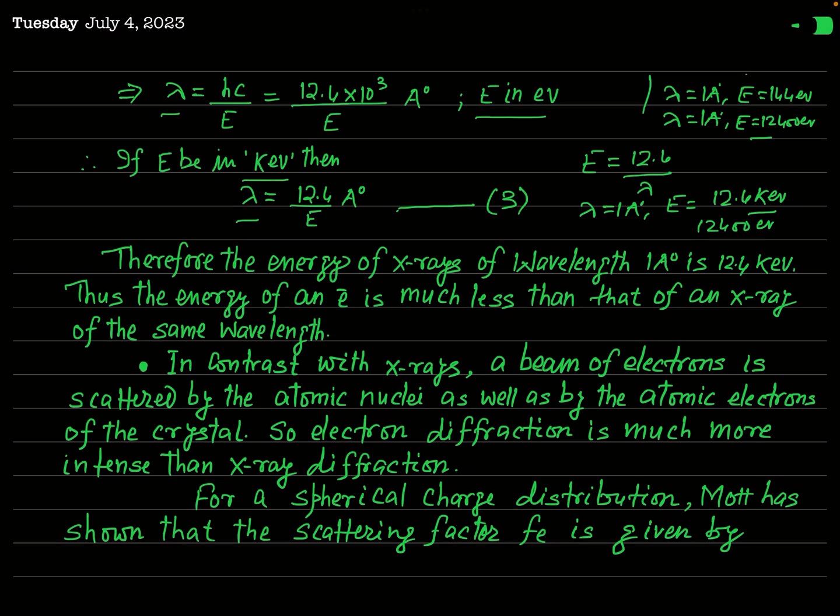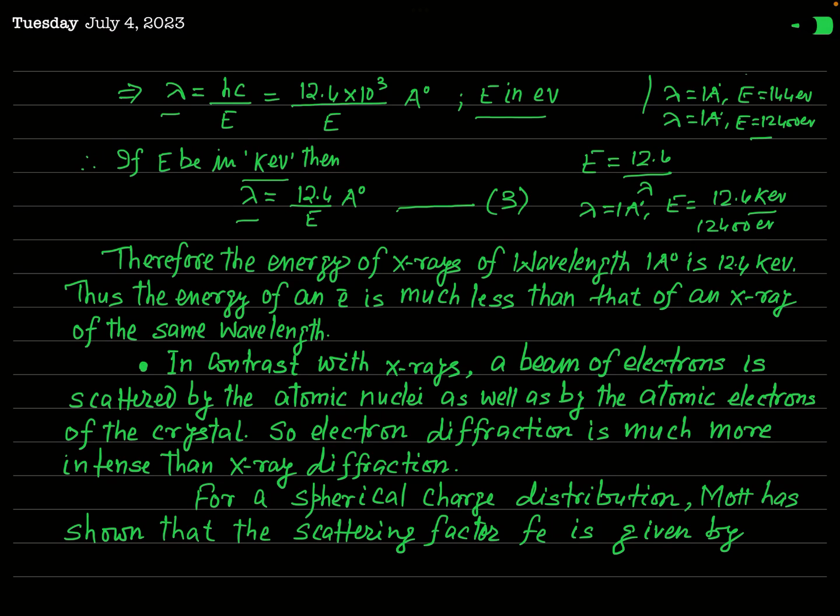But in case of electrons, when a beam of electron is incident on a crystal lattice, it is scattered not only by the atomic nucleus but also by atomic electrons.